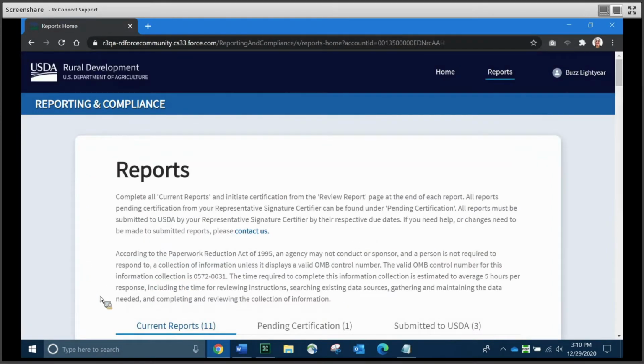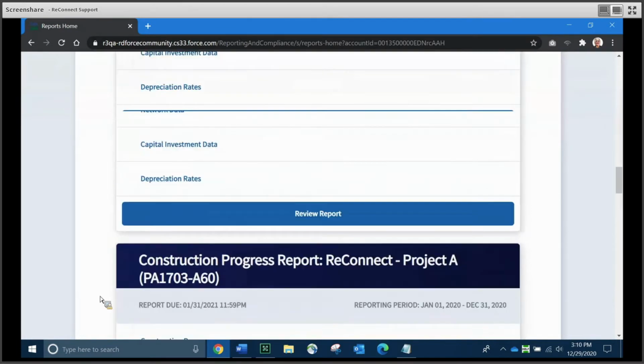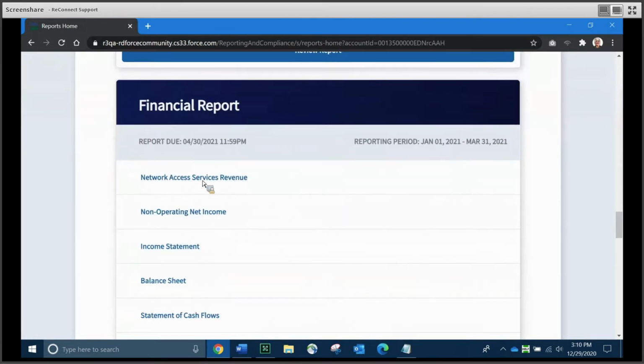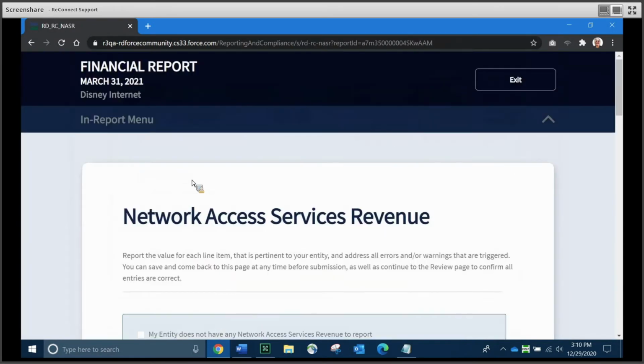You can submit a statement with a warning, but you're going to have to provide an explanation to solve that warning in order to be able to submit the statement. So again, let's just go back and we're going to go into our financial report, go into the first schedule, which is Network Access Services revenue.